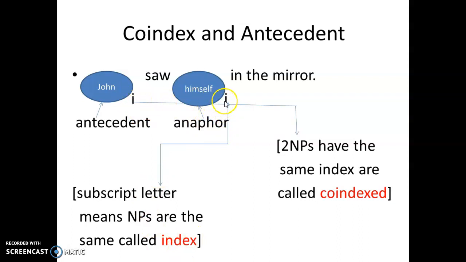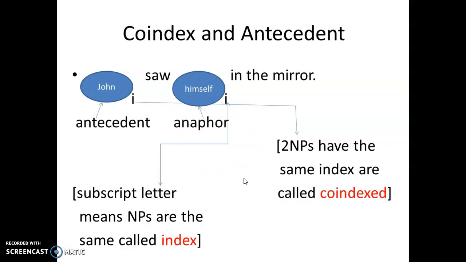So these two indexes are the same, and we call these two noun phrases co-indexed. They co-refer to the same meaning, to the same person. So this is basically the coindex and the antecedent.